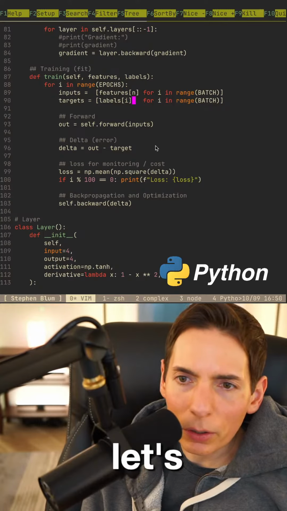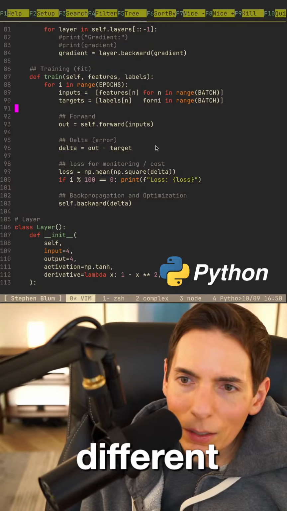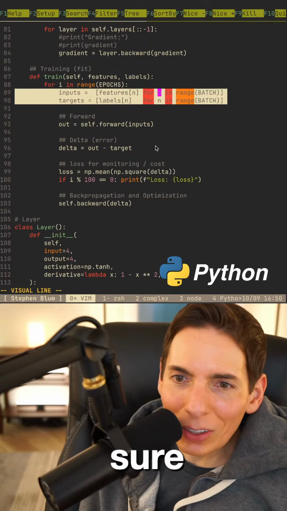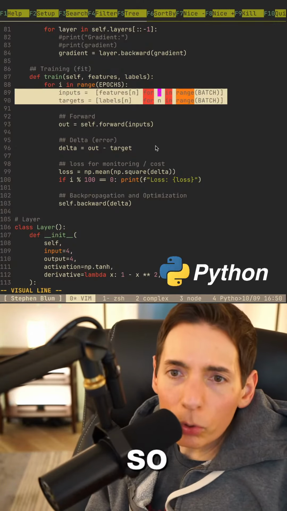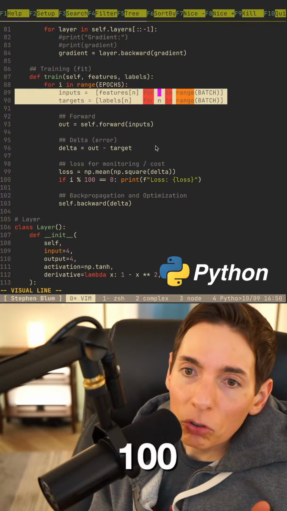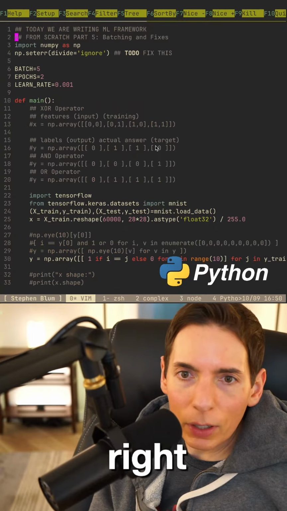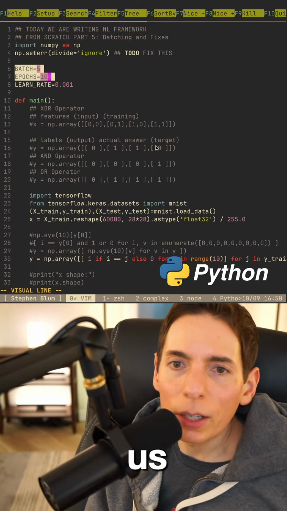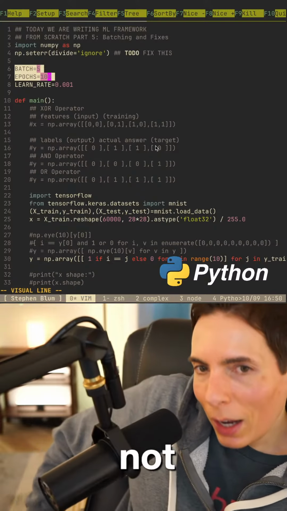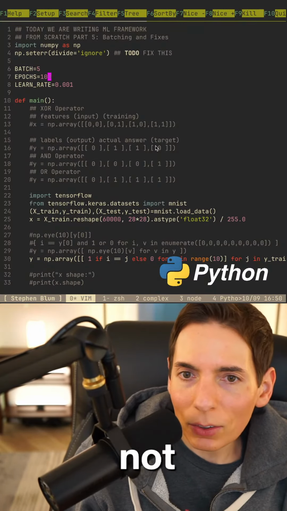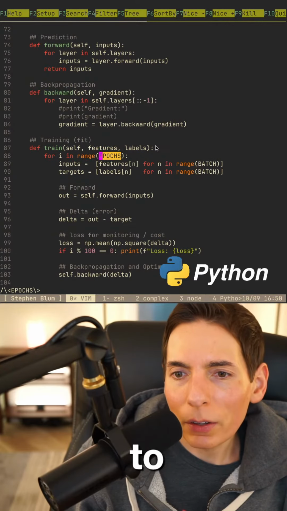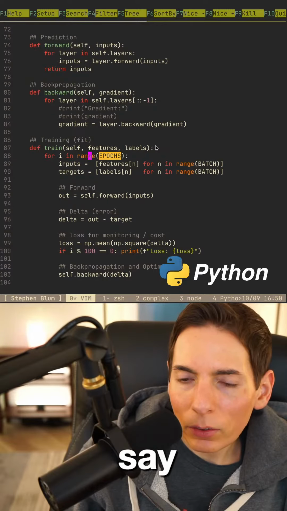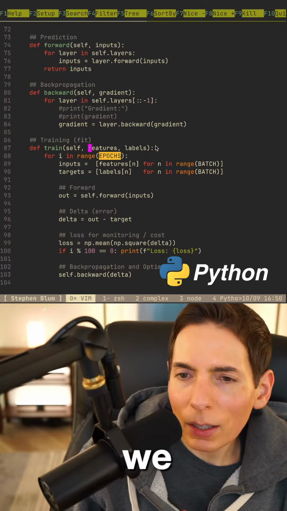So let's do a different number here. There we go. Something like that. So that way we don't get things confused. We want to make sure our code's clean and happy. Okay, so this will loop. This basically runs 100 batches, not 100 epochs, right? So if we have like 100, this will give us 500 data samples. But the term epochs is not correct in this case. We need it to match on the number of training data sets. So we need to say the length of, not epochs.